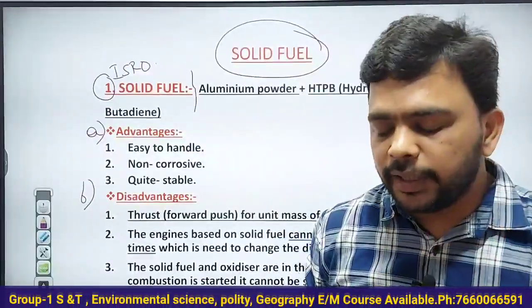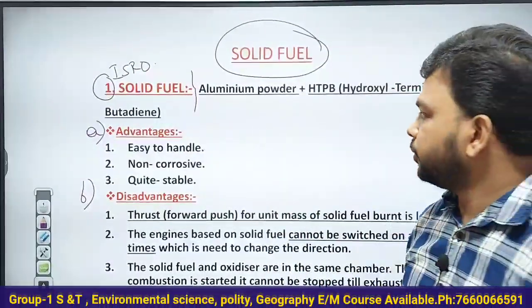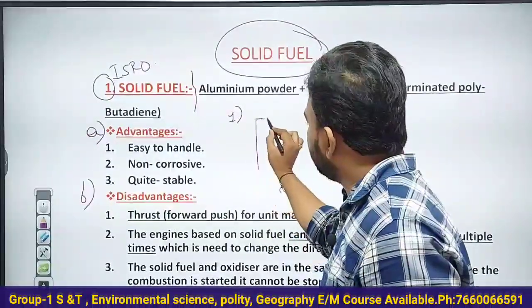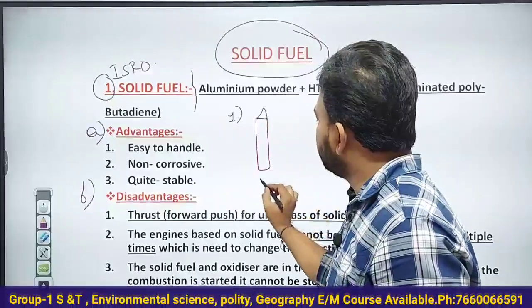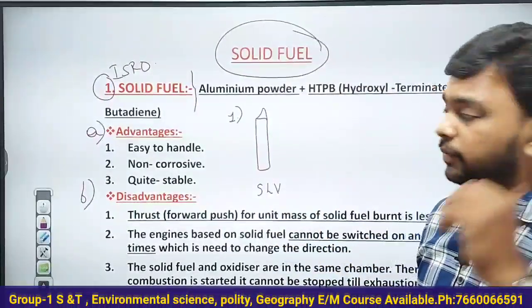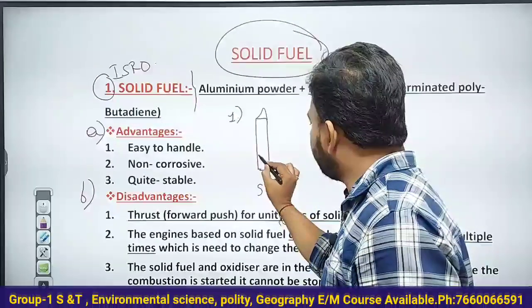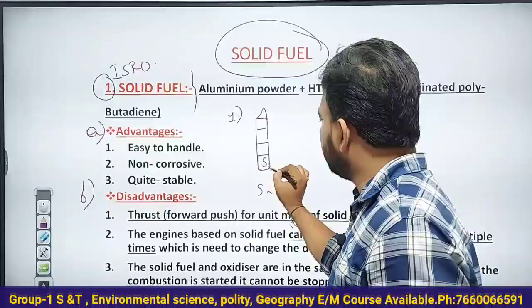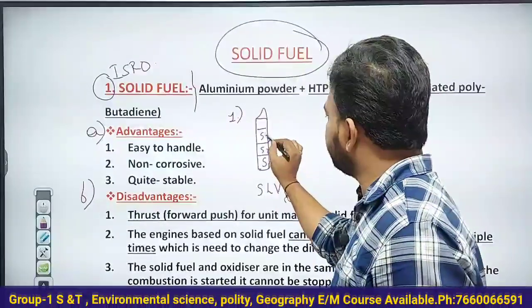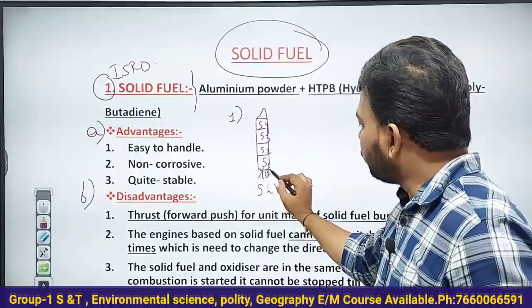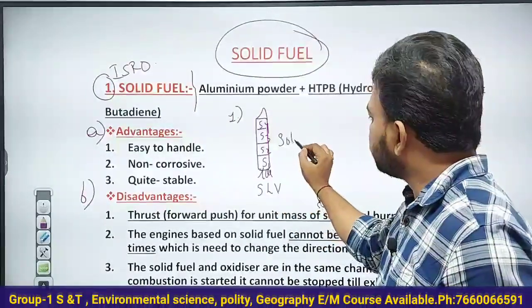First of all, let me tell where the solid fuel is used by ISRO. First, ISRO earlier used to have the SLV, Space Launch Vehicle or Satellite Launch Vehicle. The SLV is a four-stage rocket or launch vehicle, S1, S2, S3, S4. All four stages use solid fuel.